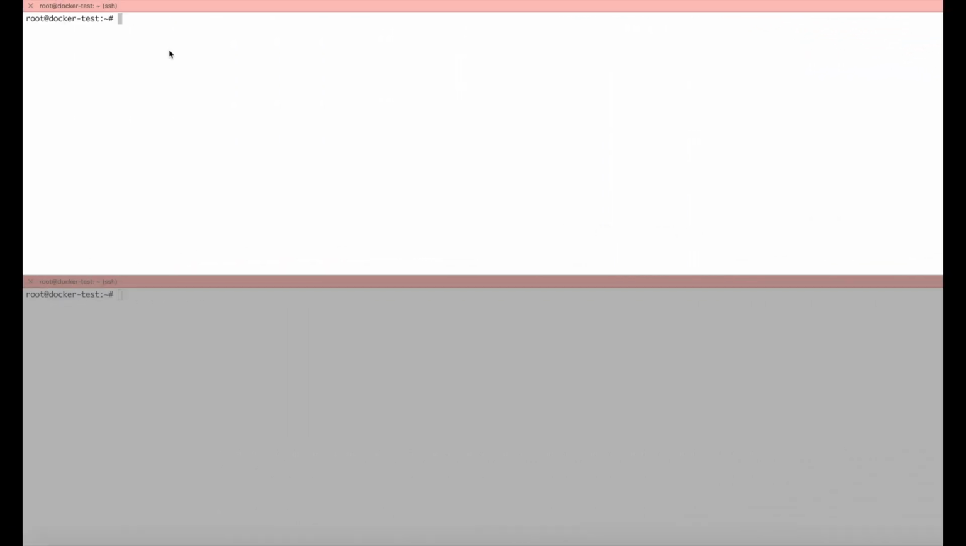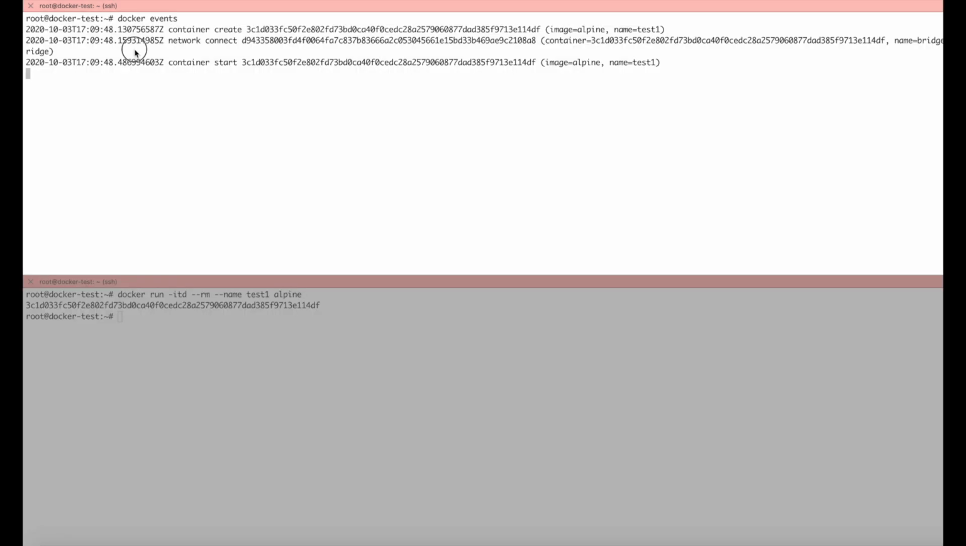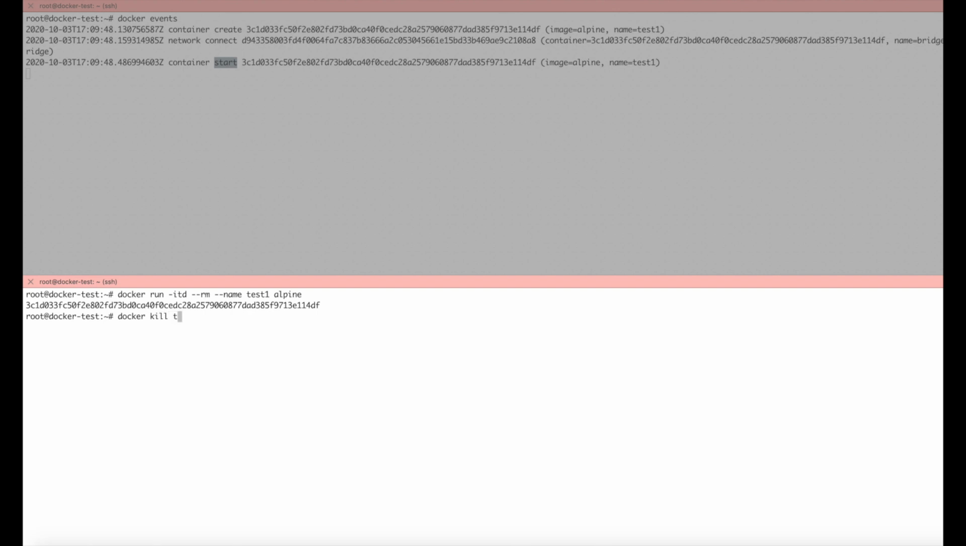Let's see it in demo now. I will start Docker events in my upper tab so that I can get live log events. Docker events. In the lower tab, I will start a container with remove flag. Docker run -itd --rm --name test1 and image will be alpine. Here you can see in the Docker events, my container is created and started. Now let's kill this container. Docker kill test1.